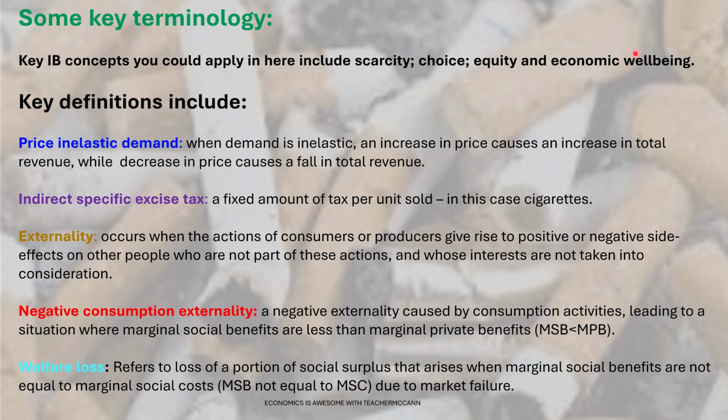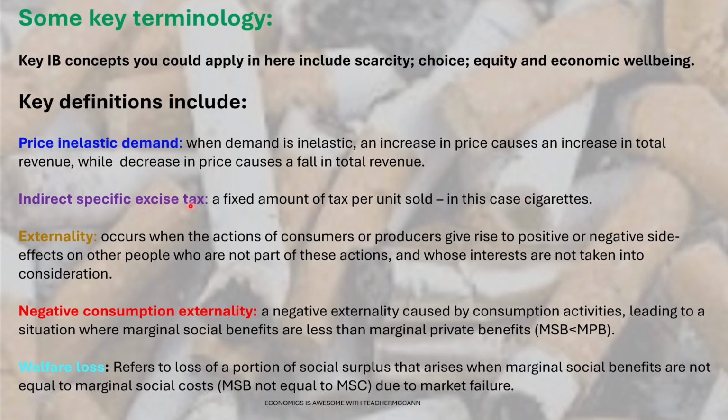So I've put some revision definitions here. If you want to link to IB concepts, you could look at scarcity, choice, equity, economic well-being. Remember, price inelastic demand is when demand doesn't change much in response to a change in price. And in our case, this is obviously cigarettes, they're addictive.